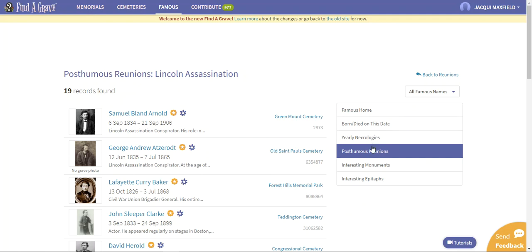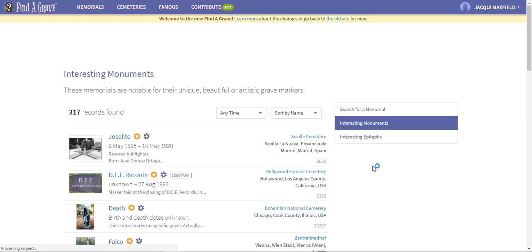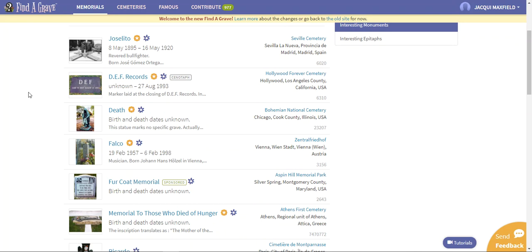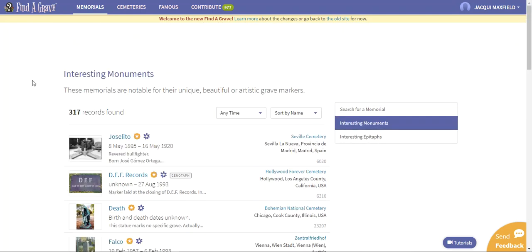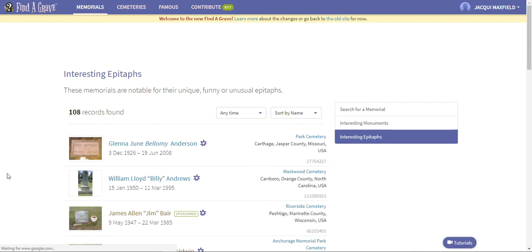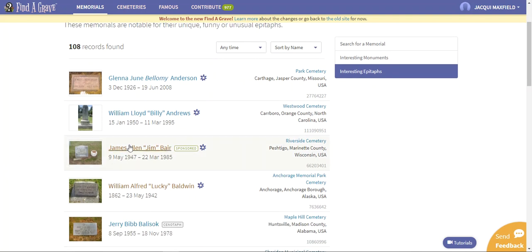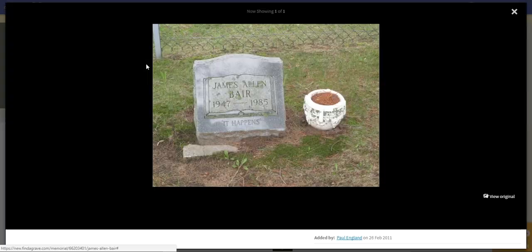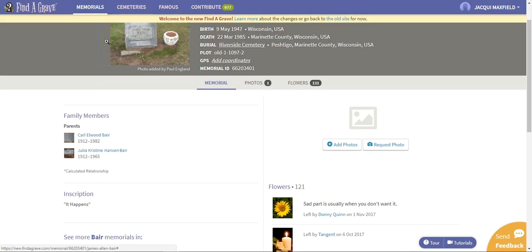We're going to go back on the right. Interesting monuments. We're going to click there. These are just ones that people thought were either beautiful or very unique or eye-catching for some reason. And so those are interesting monuments. And then the one I think is kind of funny is this interesting epitaphs. And these change. But you can scroll down here. We'll just click on one. I clicked on this one earlier, James Bear. And if we look at his, I'm going to enlarge it. And his headstone says, "It happens." So somebody thought that was kind of clever, and so they went ahead and added that one. So that one says, "It happens."